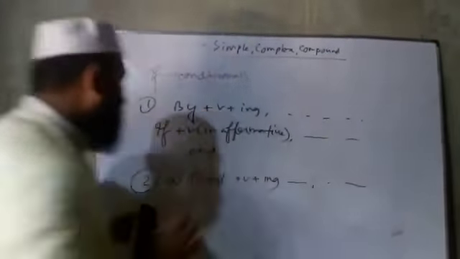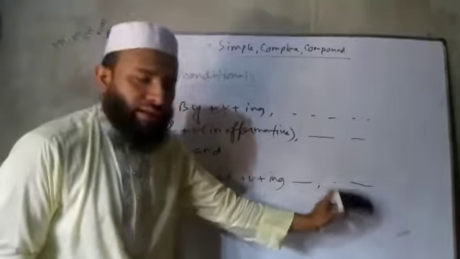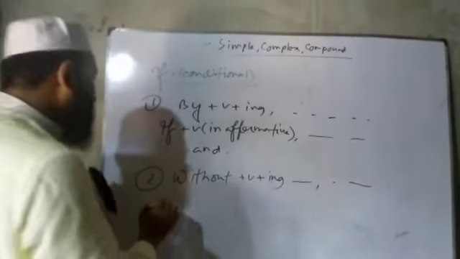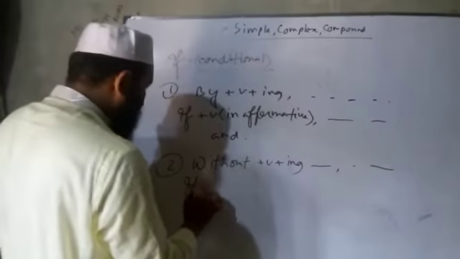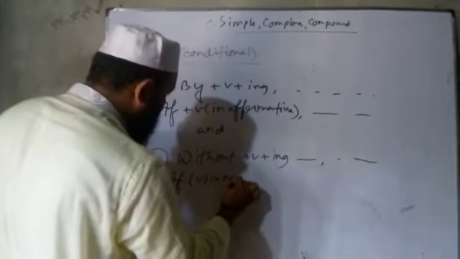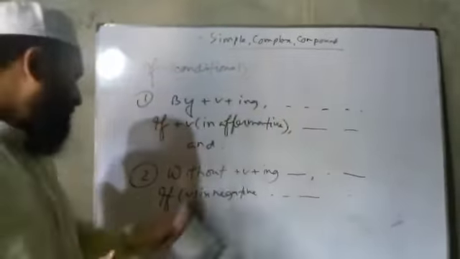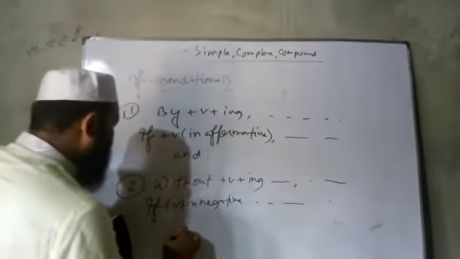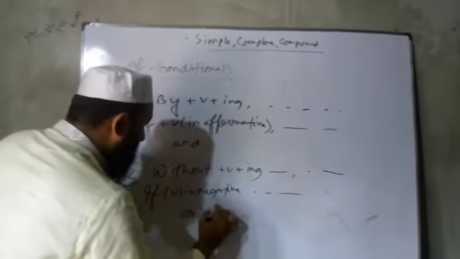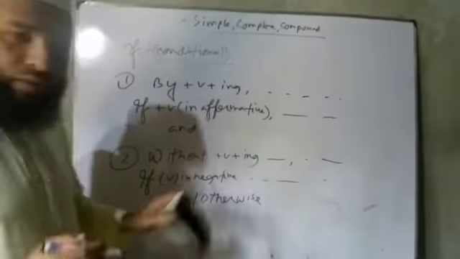Next rule. The next clause will be in the negative, and its complex will be 'if' plus verb in negative form. Then the next clause, and in compound it will be 'or else' or 'otherwise'.